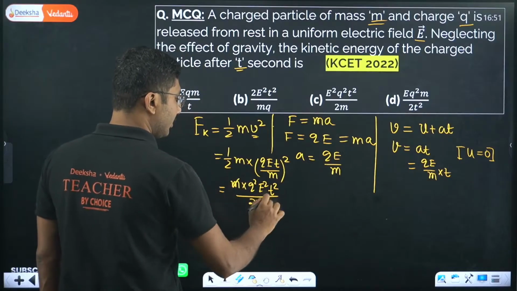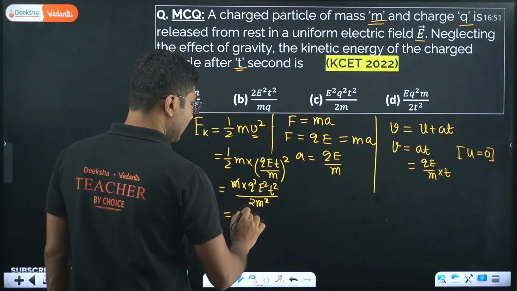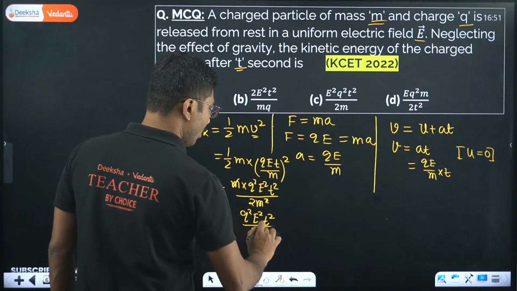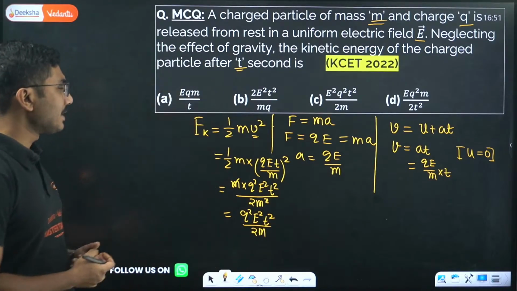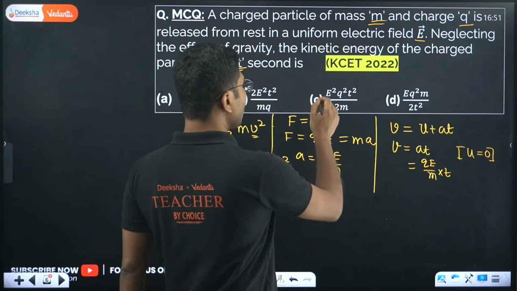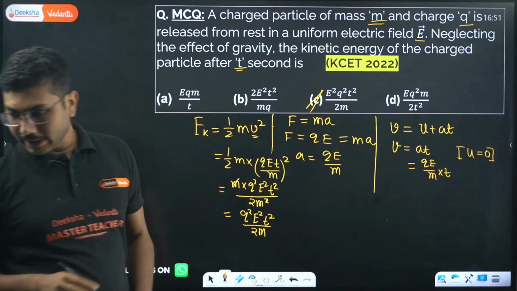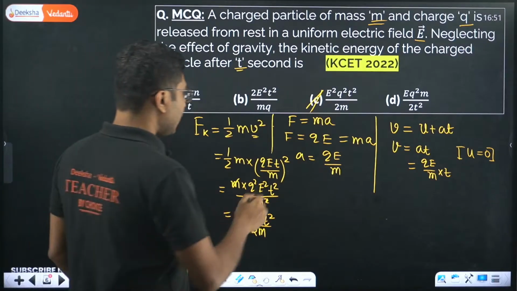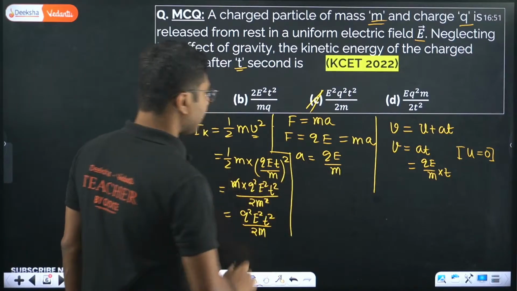One of the m will cancel and you get q square e square t square by 2m. So the correct answer is q square e square t square by 2m. Option C is the correct answer. Yes, Suvarna, correct.